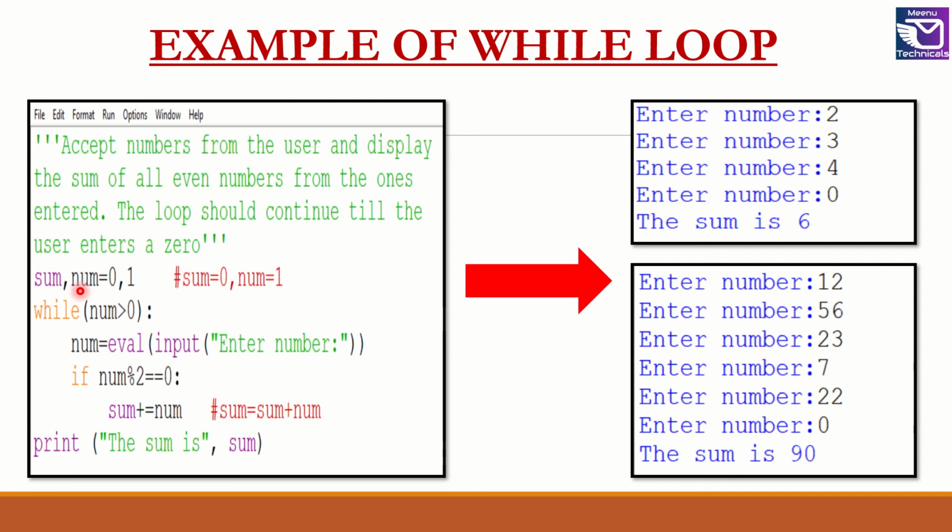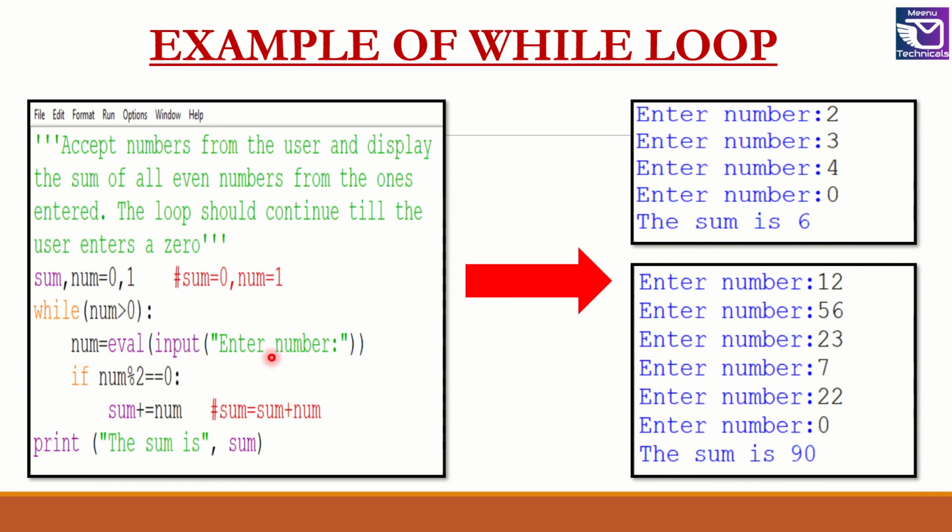So I have taken the initial values of sum and num to be 0 and 1. If you know, in Python, we can declare multiple variables simultaneously using the comma operator. So sum has been given a value of 0 and num, which is my loop variable, has been given an initial value of 1. In this case, when the test condition is checked, num is greater than 0 is true because the value of num is 1.